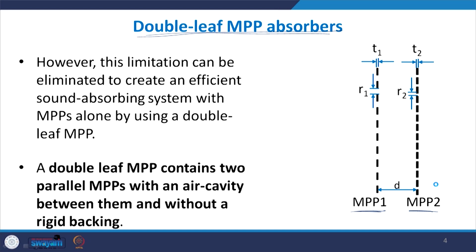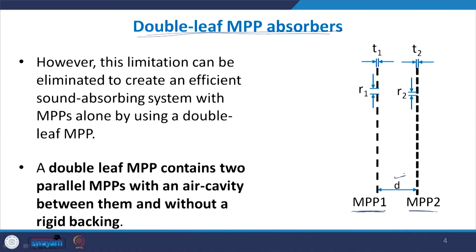This is the basic construction of the double leaf MPP. We have two MPP layers, and the distance between them I am representing with the variable d. In most cases these MPP layers have different hole radius, because we know that as hole radius and porosity change, the absorption characteristics also change. So it is better to have two layers with different hole radius and porosity, so that we can get two different absorption peaks and a broader absorption.